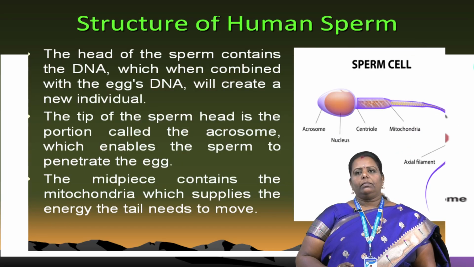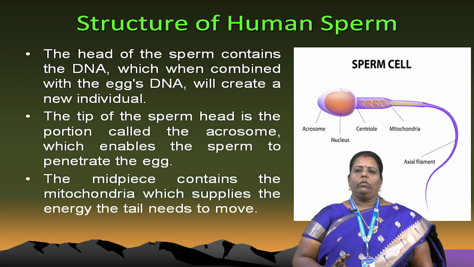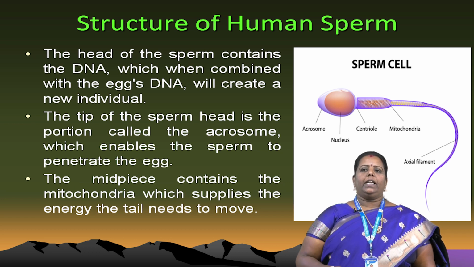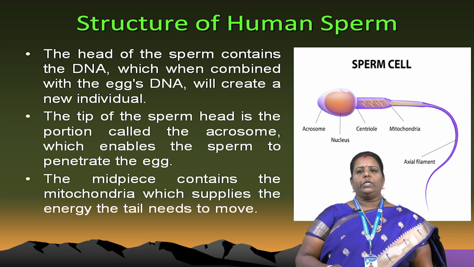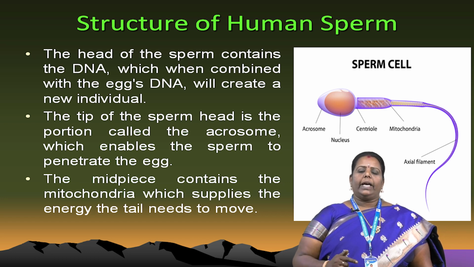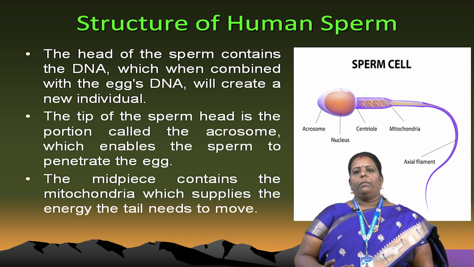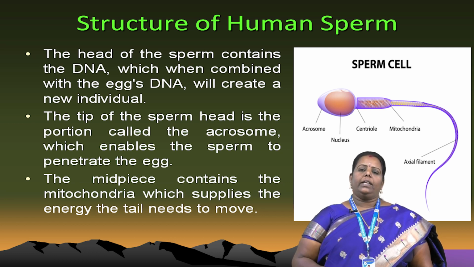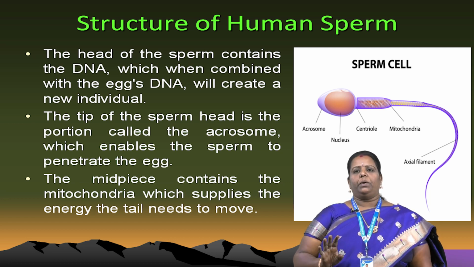Next, the human ovum. The head of the sperm contains DNA material, and it combined with the egg's DNA will create a new individual. Normally it does not have any function until it touches the egg. It combines with the egg's DNA, creating a new individual, starting from the head region. That's very important.